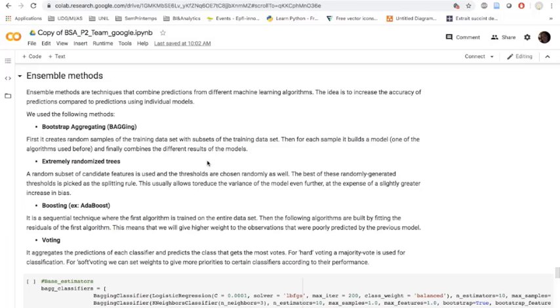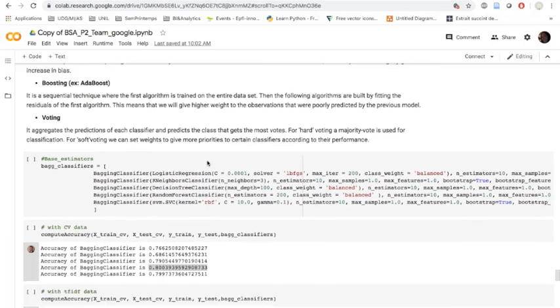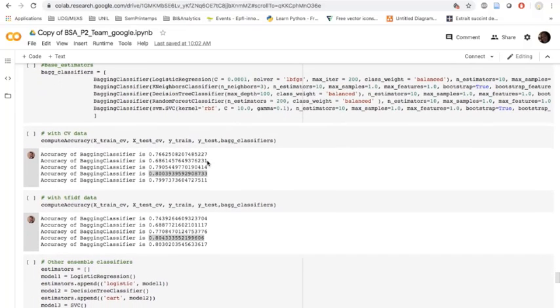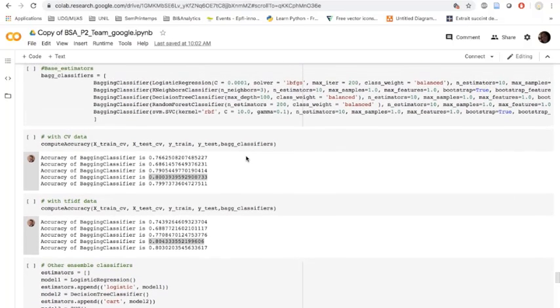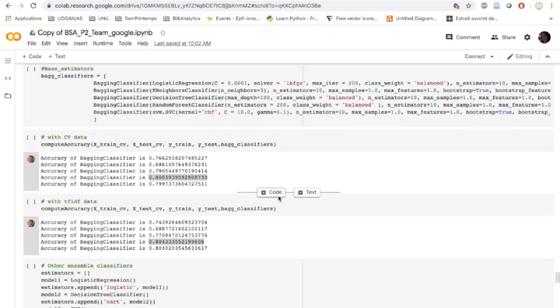Here I will show you the ensemble methods we used in our notebook. So we started with the bagging classifier using these different base models, and we see that we found the best accuracy using the base model random forest classifier in bagging. And we used the count vectorized dataset.